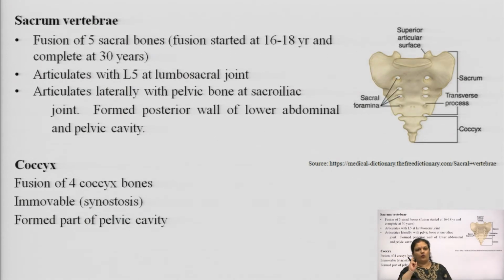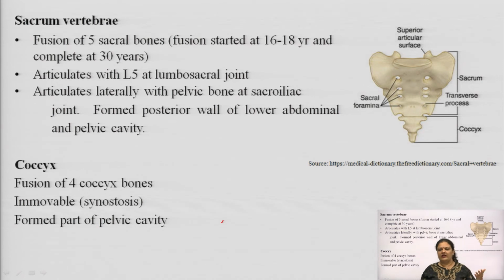Then we have one sacrum and coccyx in adults. The sacrum is the fusion of five different sacral bones, S1 to S5, which fuse in the teenage years. It will vary from individual to individual.